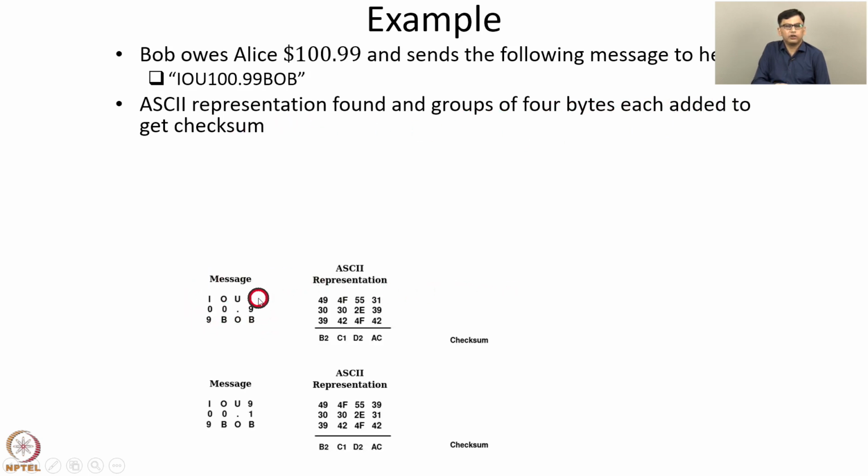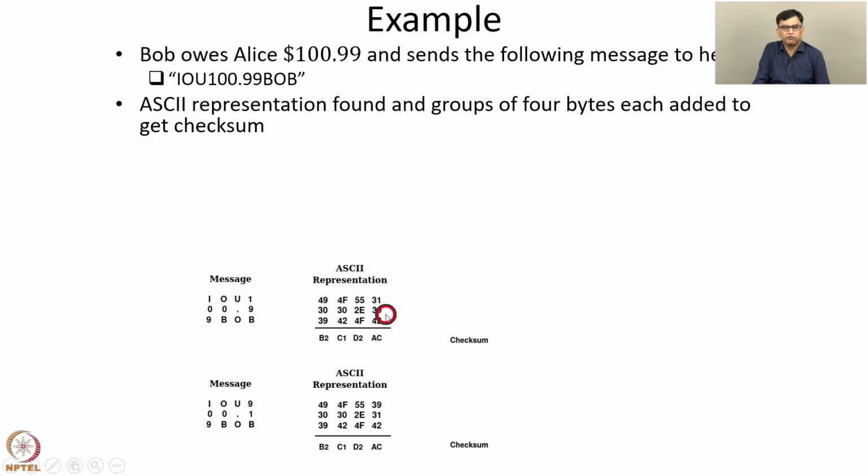I owe you 100.99 Bob. It is divided into groups of 4 bytes each, and each byte is represented using its ASCII representation. For example, the ASCII representation of I is 49, then that of O is 4F, and so on. So we find the ASCII representation of each byte. These ASCII representations are shown here, and then groups of 4 bytes each are added to get the checksum. So these are added, 31, 39 and 42.